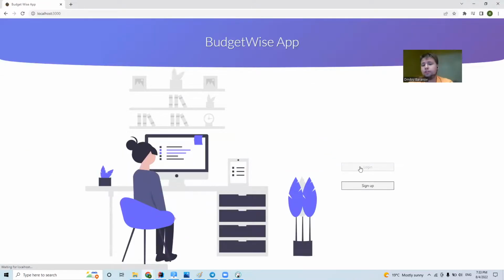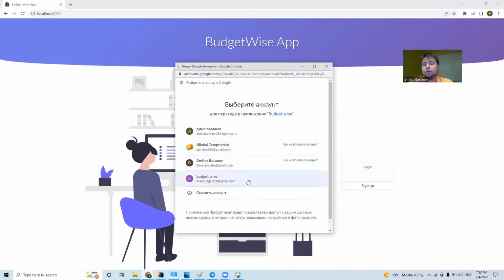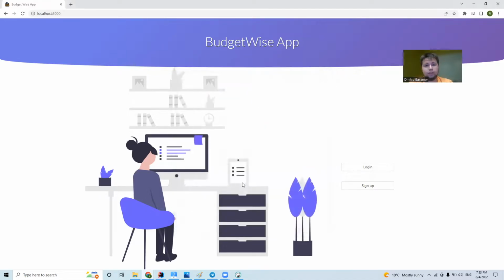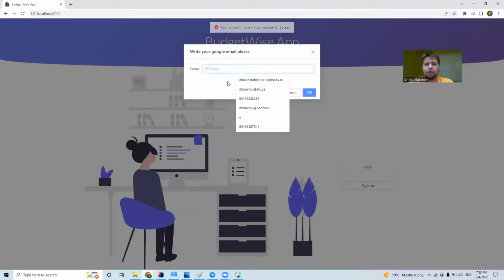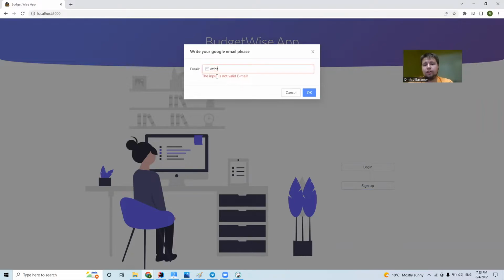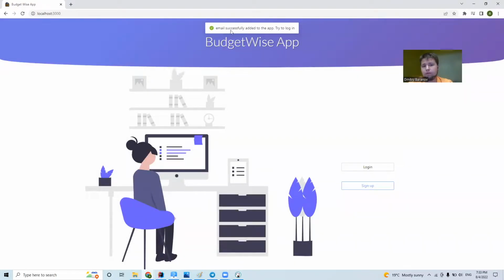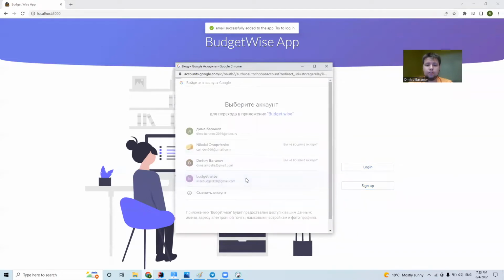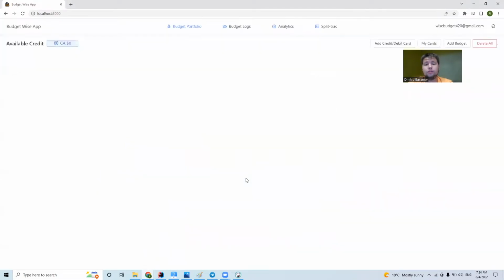I also want to show that if your email is not in our database, you will not be able to log in. You will get such a notification, but you can just enter your email over here. Also, over here we have validation for input, so it has to be an email. If it's not an email, we will not proceed to the next step. So if we put in this email and click OK, we get a success message, and then we can easily log in via this email. Right now it's empty because this user was just for testing purposes.